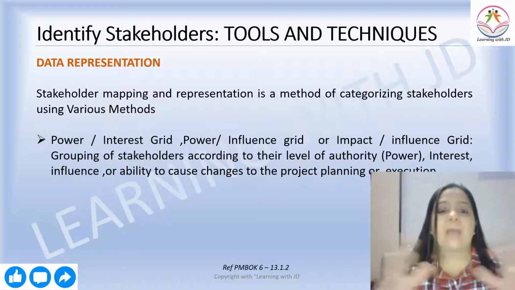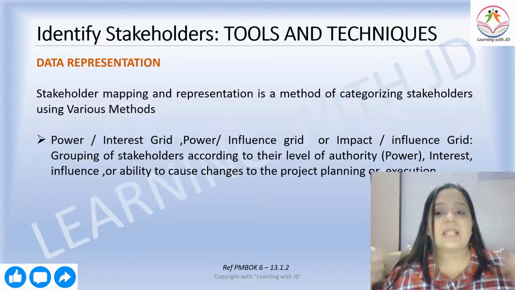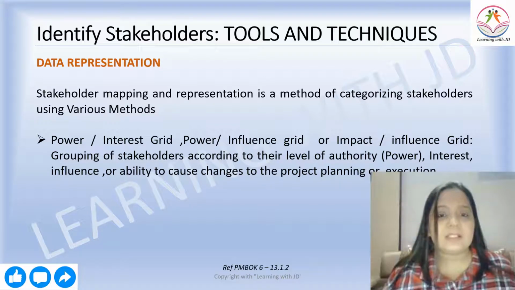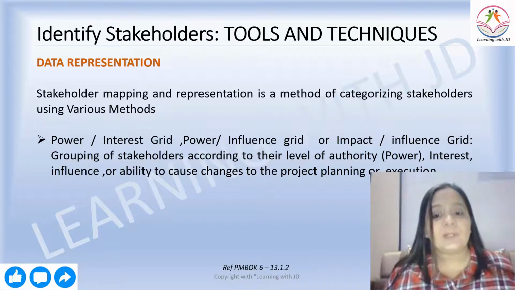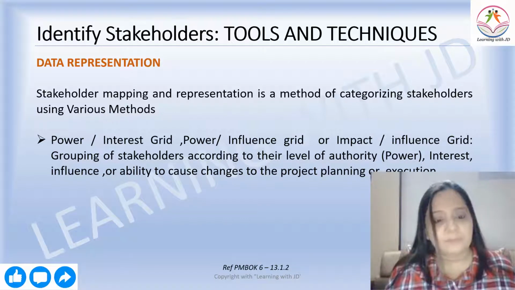Representation typically means mapping of the stakeholders' responsibilities, categories of the stakeholders, right? So power, what is the power of the stakeholder? Power-interest grid, what is the interest? Power-influence grid, impact-influence grid. These are all the ways of understanding what is the impact of the stakeholder.